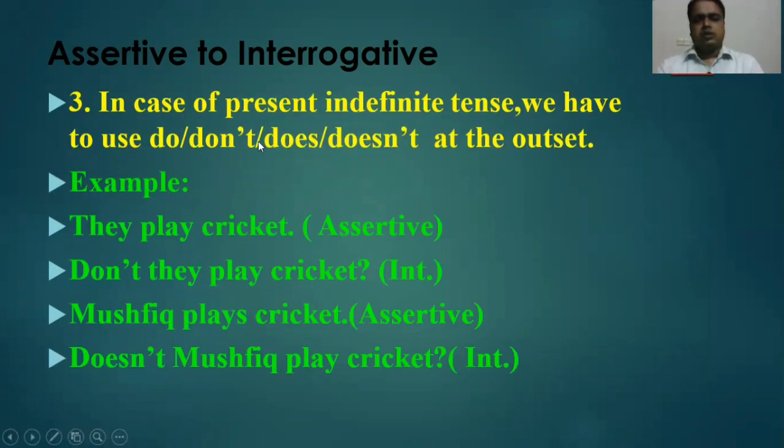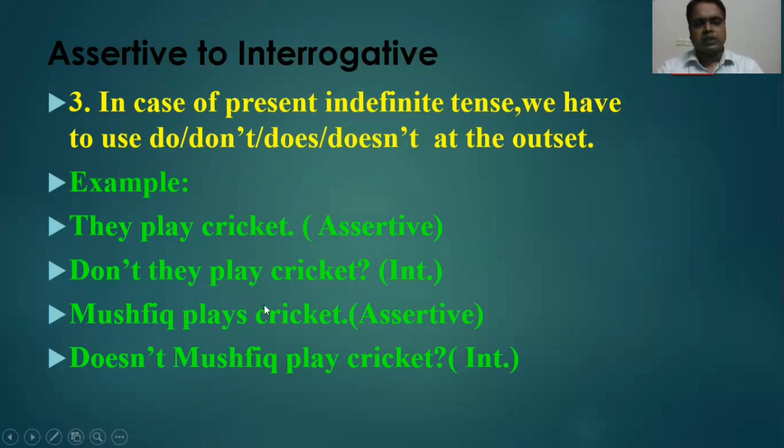Now, dear learners, assertive to interrogative. Rule number 3: in case of present indefinite tense, we have to use do, don't, does, doesn't at the outset. So, they play cricket becomes: don't they play cricket?